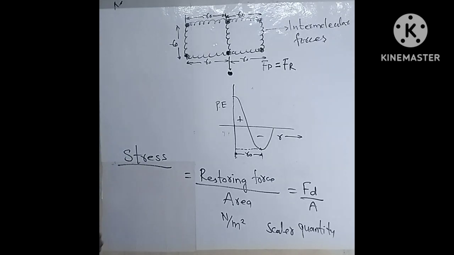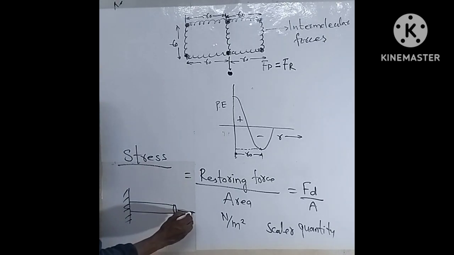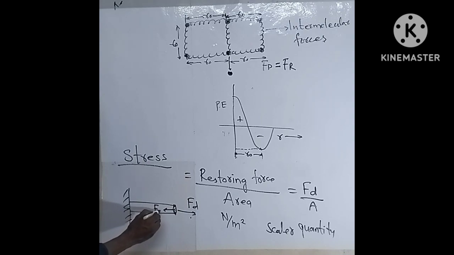Okay, suppose we take an example. Suppose we have a metal rod which is fixed at a rigid support at one end, and at the other end we try to pull it. We apply a deforming force. We try to stretch this metal rod. So this cross section is a unit cross sectional area inside the metal rod.